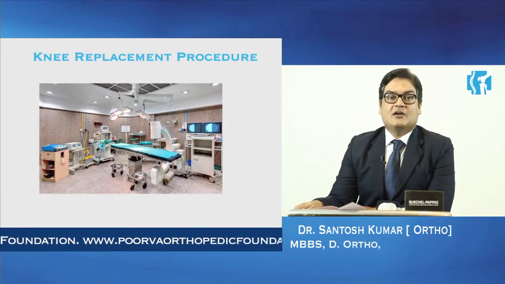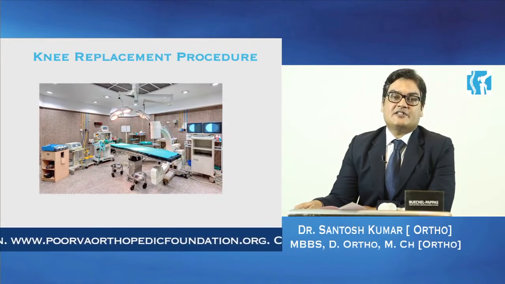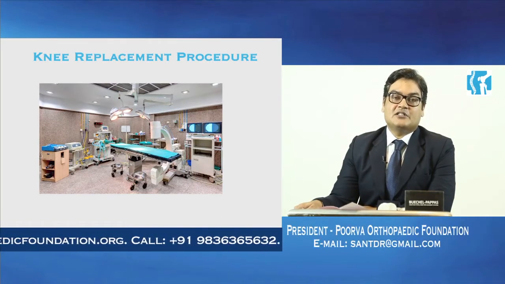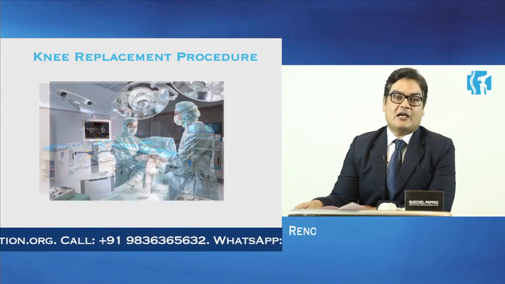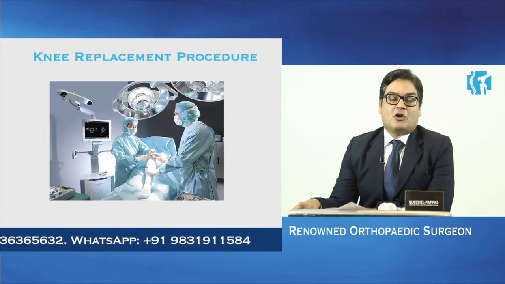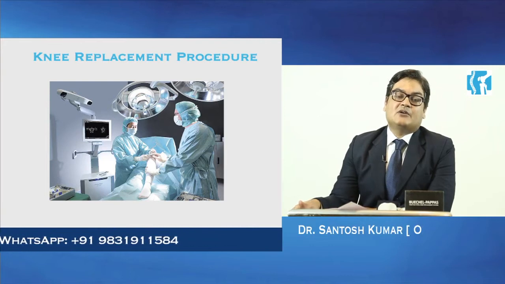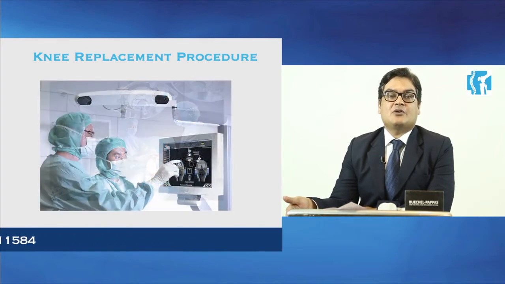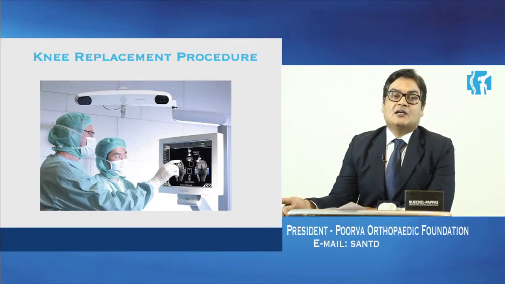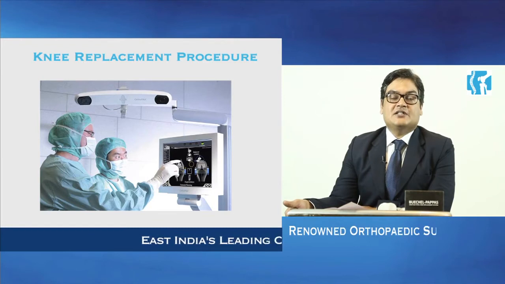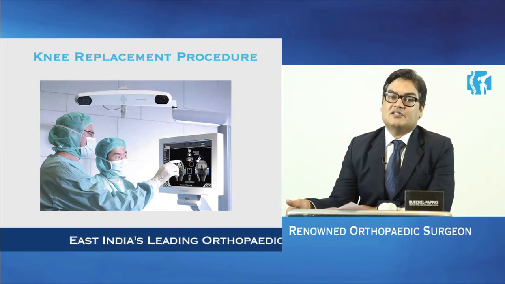Osteoarthritis can be primary, which is age related, or it can be secondary, where there is an incidental factor like a fracture which would have happened earlier, or a ligament injury which would have happened earlier. Now this osteoarthritis is an irreversible process. What it means is that we cannot reverse osteoarthritis by means of medicines, just as we cannot reverse the graying of hair. This osteoarthritis can be in early stage, moderate stage, or advanced stage.